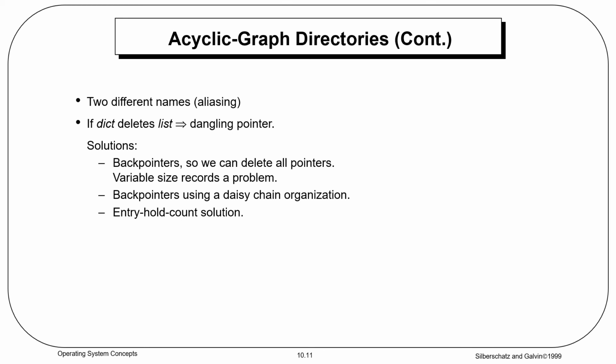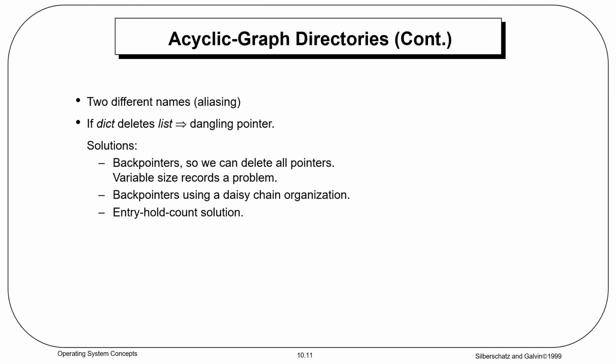If we delete, what is the disadvantage here? If we delete a shared directory, a dangling pointer occurs. Even though it's shared, some of the users are still pointing to the deleted file. So that is an abnormal memory access.